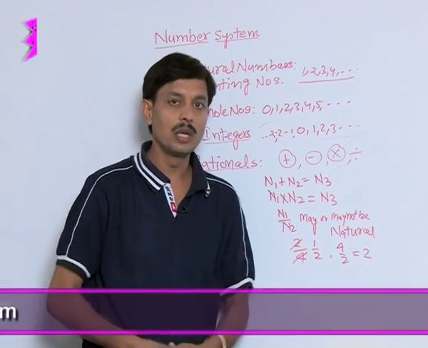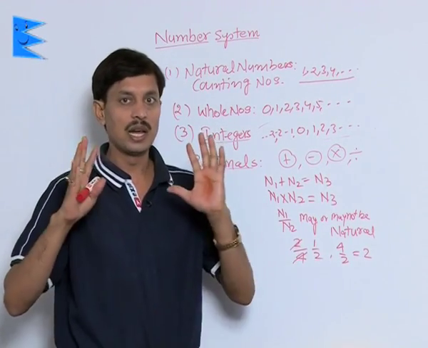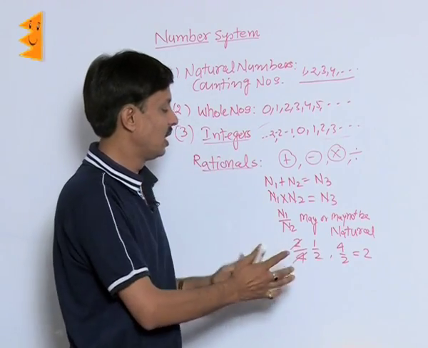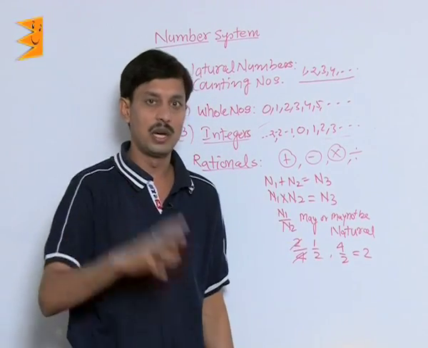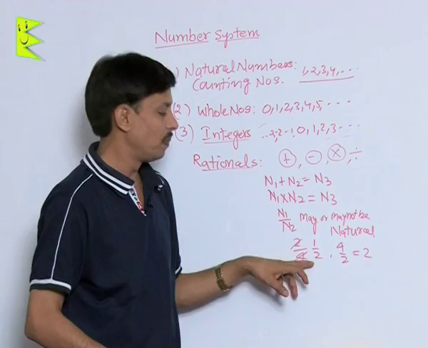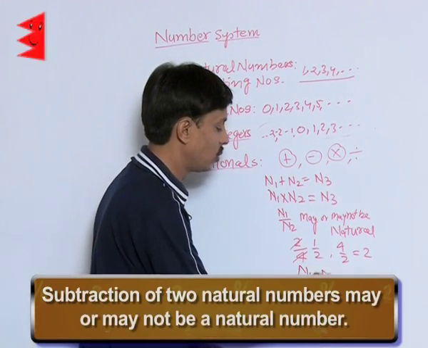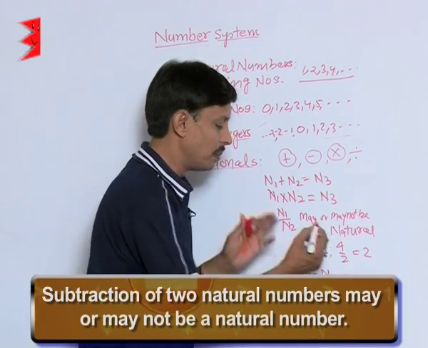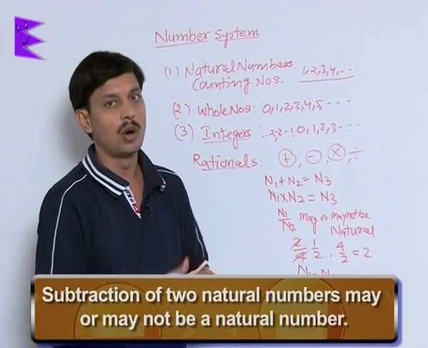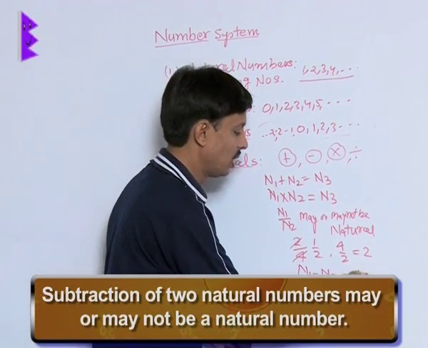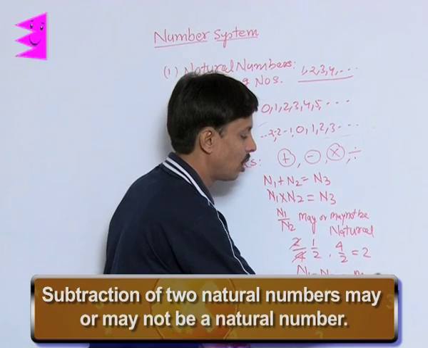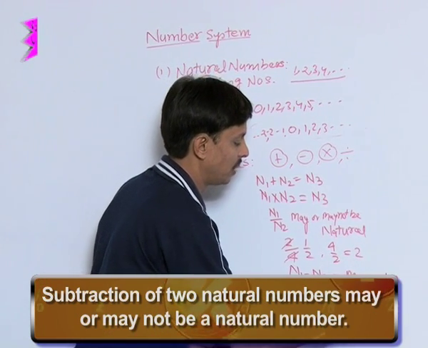So what conclusion are we drawing here? The division of two natural numbers may or may not be natural. Similarly, if I subtract two natural numbers, it may or may not be natural.